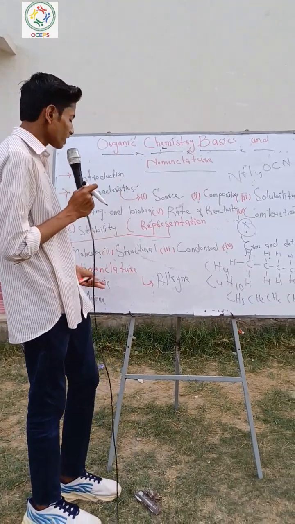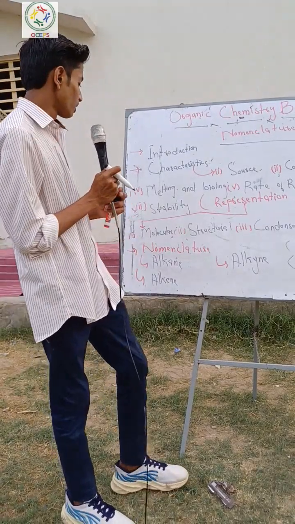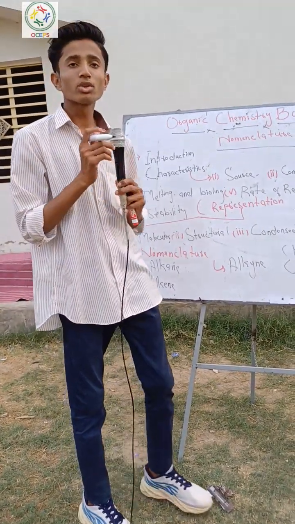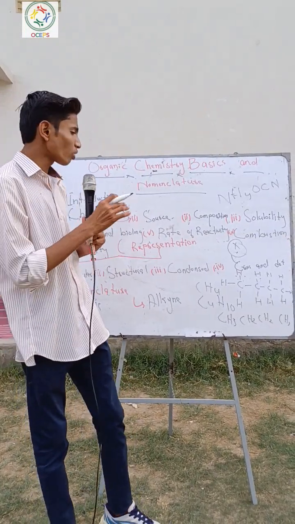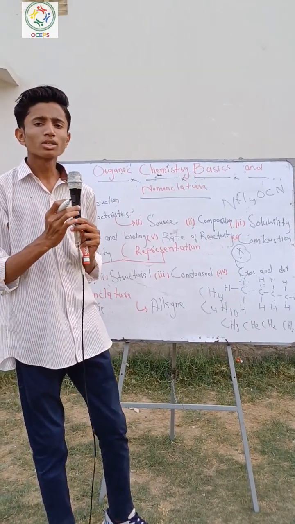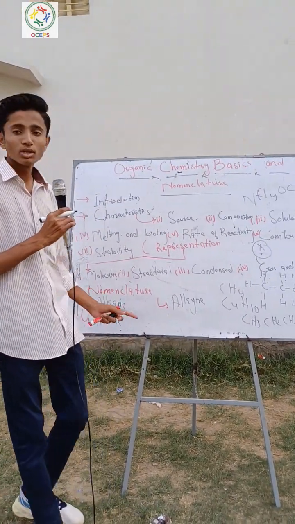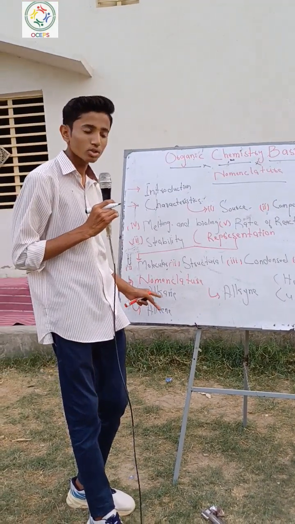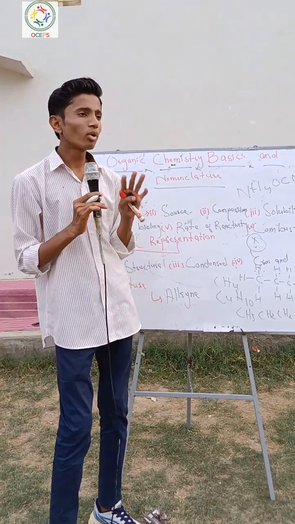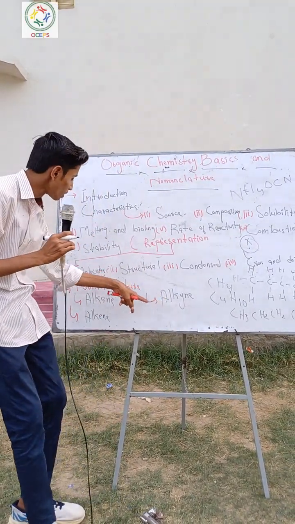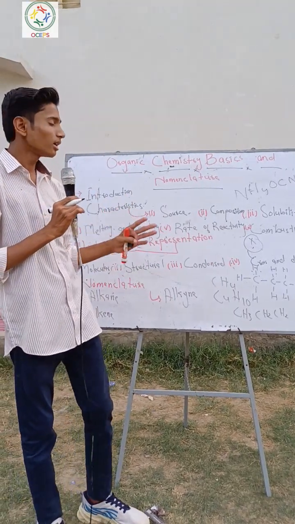Then nomenclature. I will tell you the naming of alkanes. You know that alkane is saturated. First I'll tell you the difference between saturated and unsaturated. Saturated compounds have only single bonds, and alkane is saturated. Unsaturated compounds have double or triple bonds. For example, alkene and alkyne are unsaturated.